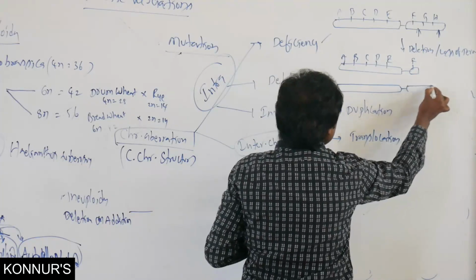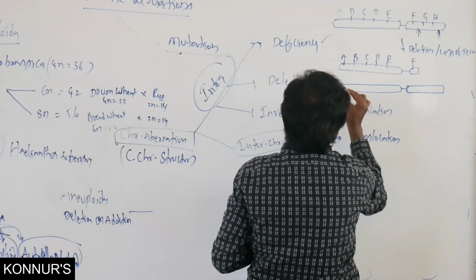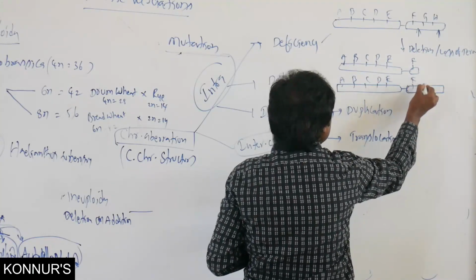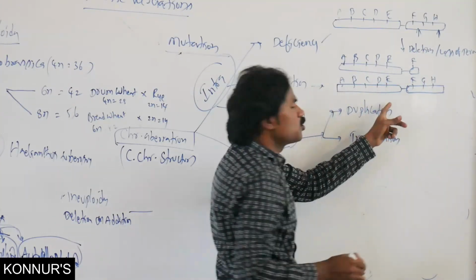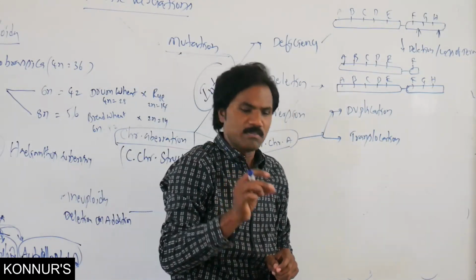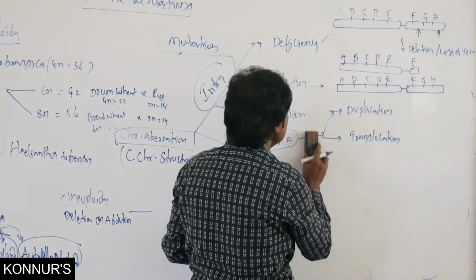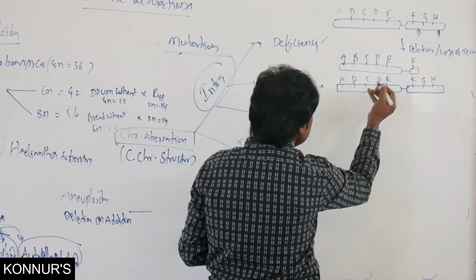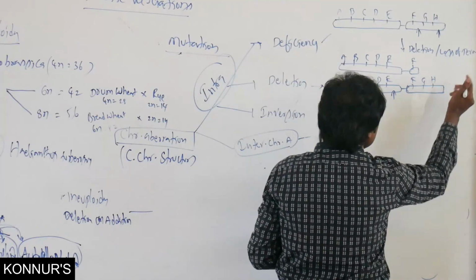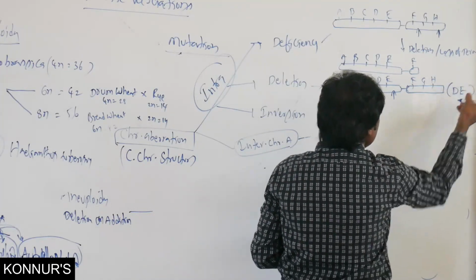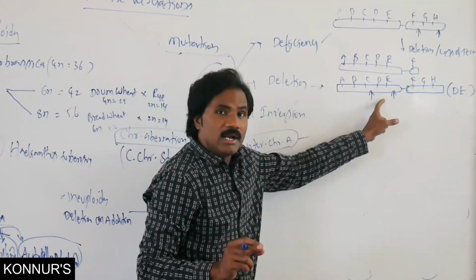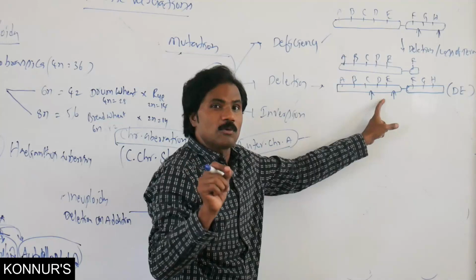Instead of terminal, it lost an intercalary segment. In this chromosome, the intercalary segment DE is deleted. Here the deleted part is an intercalary segment of the chromosome.